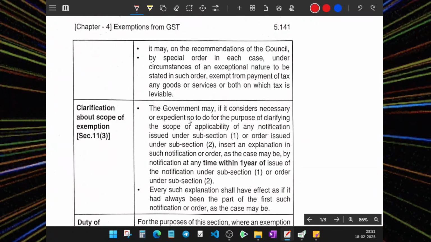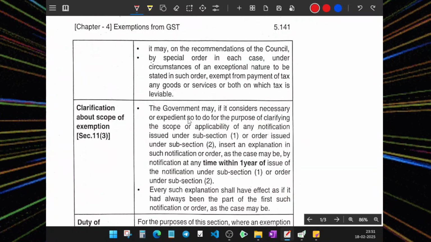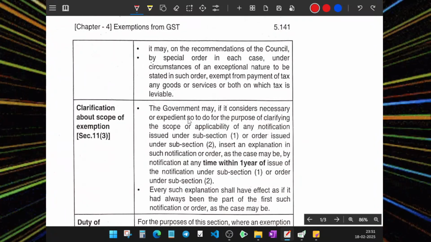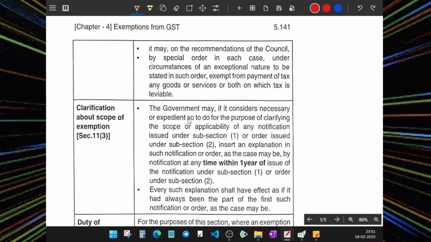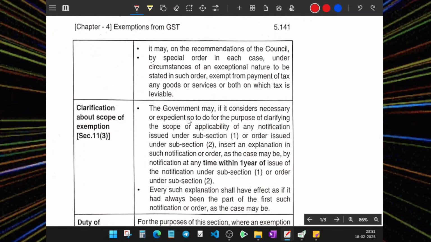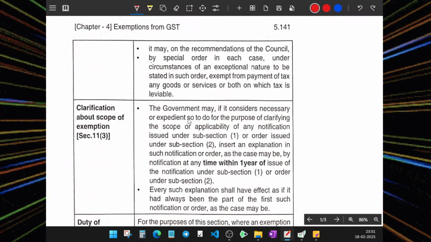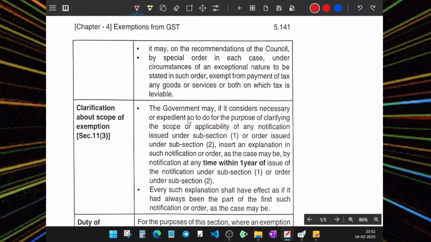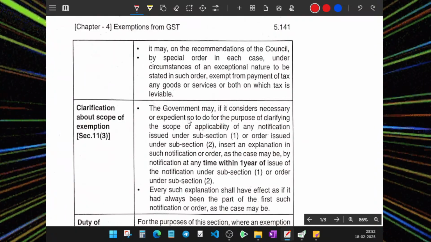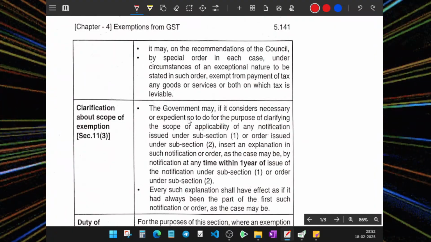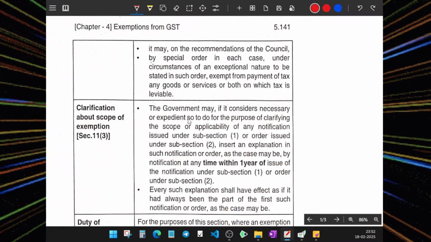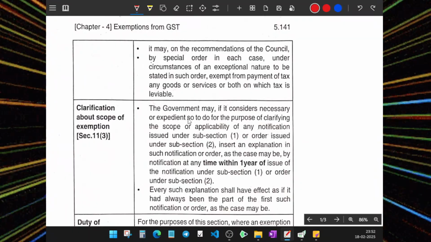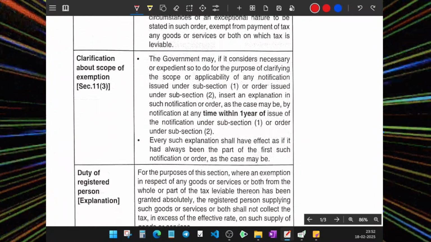And insert an explanation in the notification, as the case may be, within a time limit of 1 year of the issue of the notification. So what is the time limit? As per Section 11, Clause 3, one year's time is there to give an explanation of what this notification is and how to clarify it. Every such explanation shall have effect as if it had been part of the first such notification or part of such order, as the case may be. So the explanation applies from the date of the notification, not from the date of the explanation. This is clarified by Section 11.3.